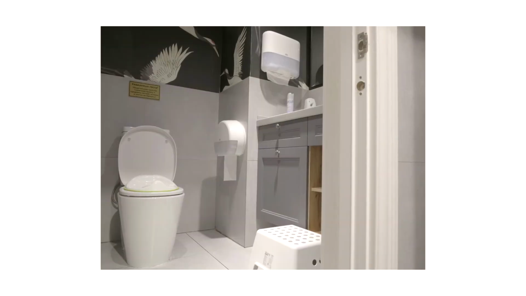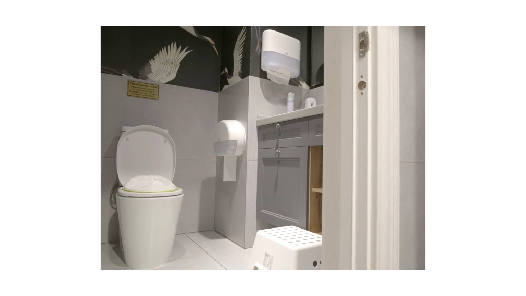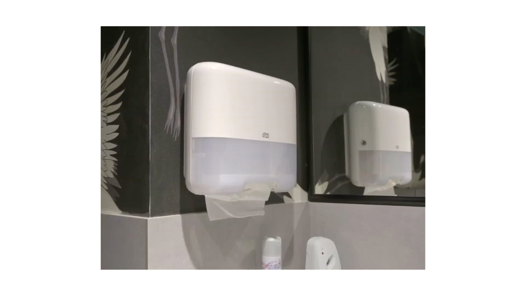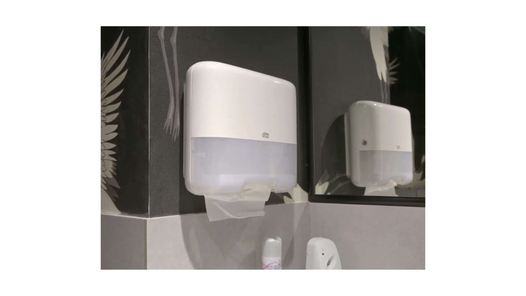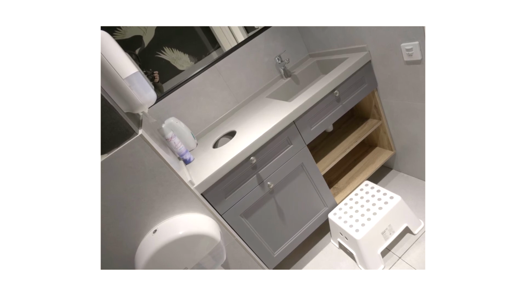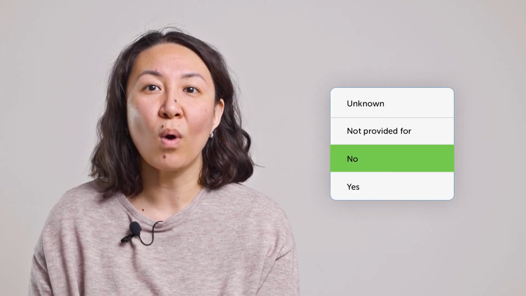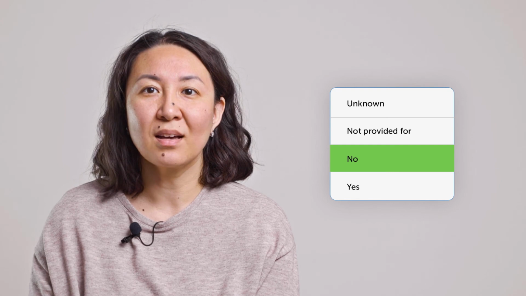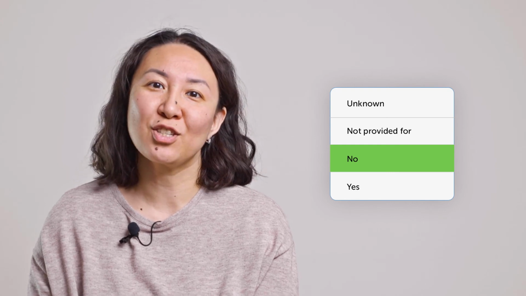Thirdly, the wash basin and soap dispenser are designed for children's height, or the child can freely reach them standing on a stool. Fourth, a hand dryer or paper towel holder is designed for children's height, or the child can freely reach them while standing on a stool. If at least one of the listed criteria is missing, you answer no to the question.